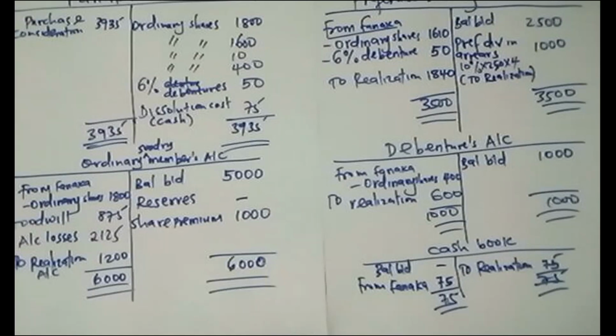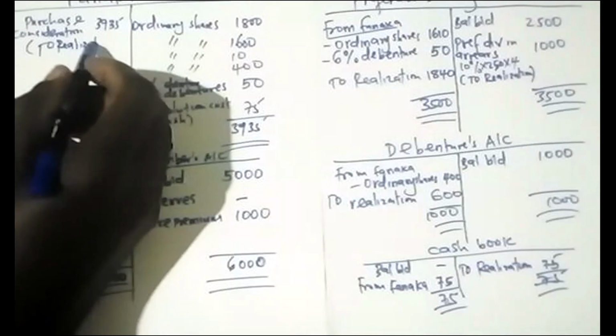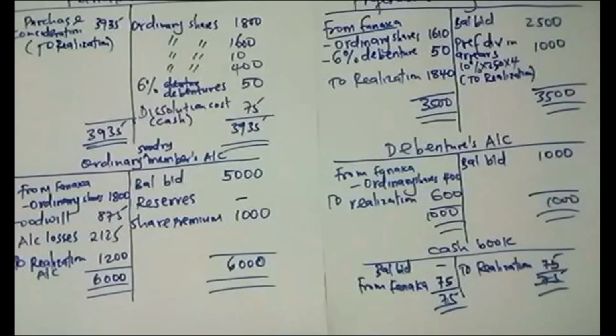But in this scenario, we are not preparing individual assets and liabilities accounts. So for the assets which were taken over, I will debit under realization with their book value, and liabilities I will credit under realization with their book values. And from these accounts that we close to realization, including even this purchase consideration, which I never mentioned, that purchase consideration will be closed to realization. So let us do the realization account. Then we can move now to the journal entries of the new entity.